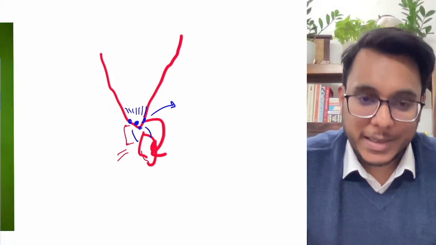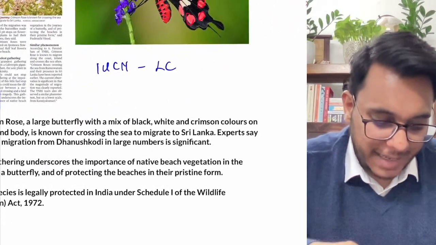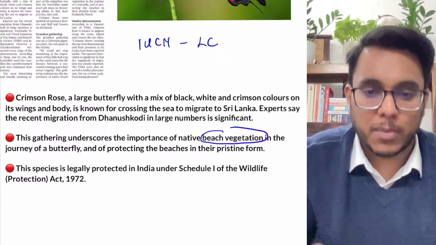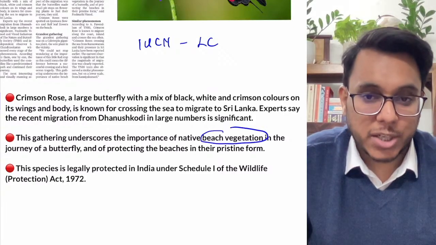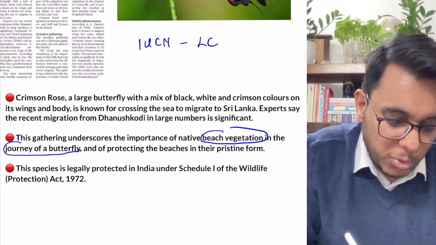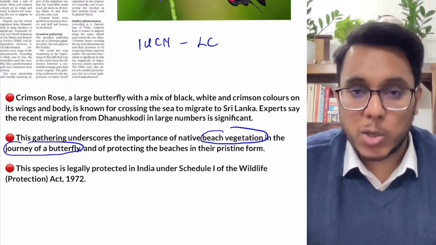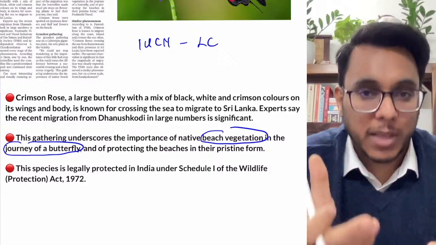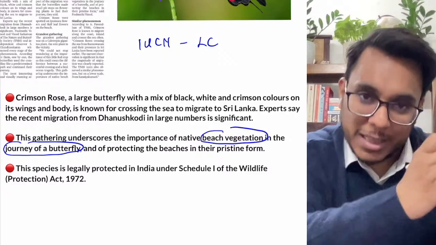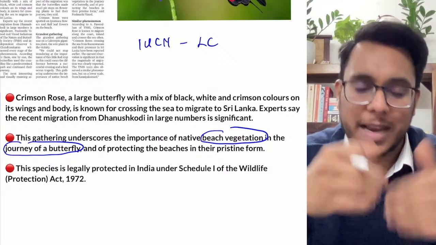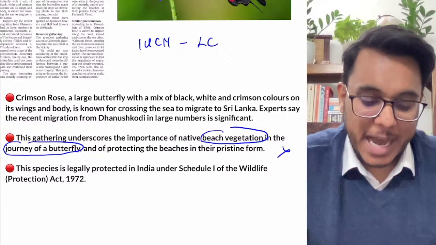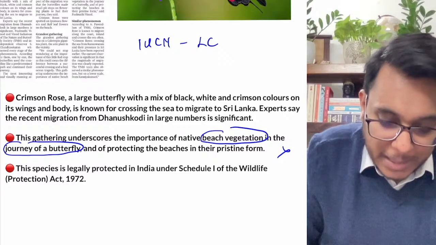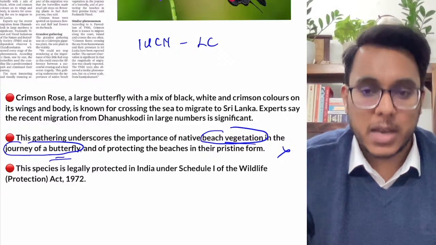Sri Lanka. Now understand, this particular article is saying that first of all we need to preserve the native beach vegetation, because this native beach vegetation is something which provides the fuel for the journey of the butterfly. If there is no proper native beach vegetation, they will not be able to get the fuel from the flowers, and while they are on the journey over the ocean, they might die. Is it clear? So in protecting the butterflies, protecting the beach vegetation is very important.